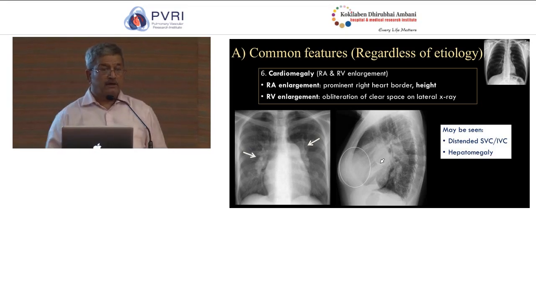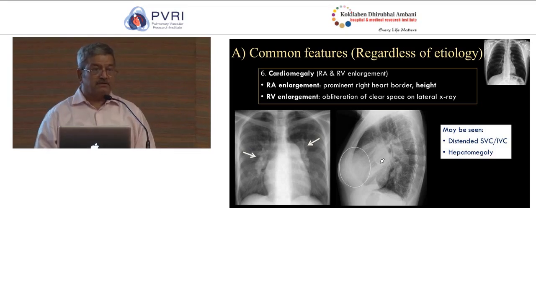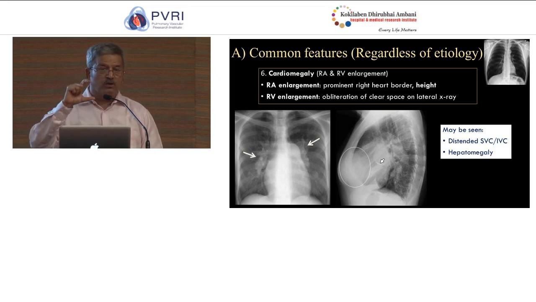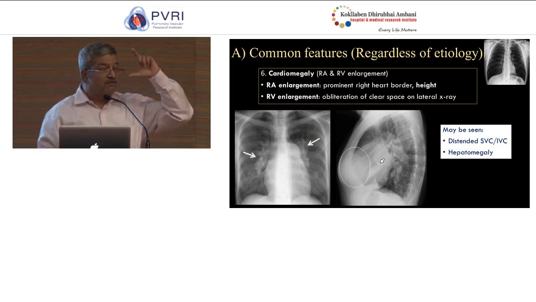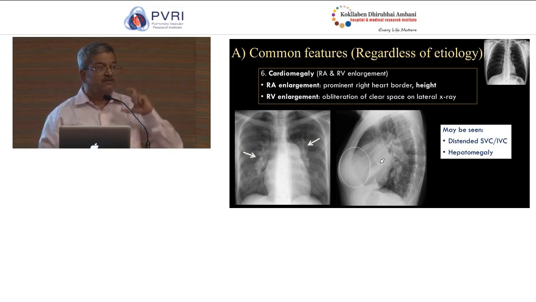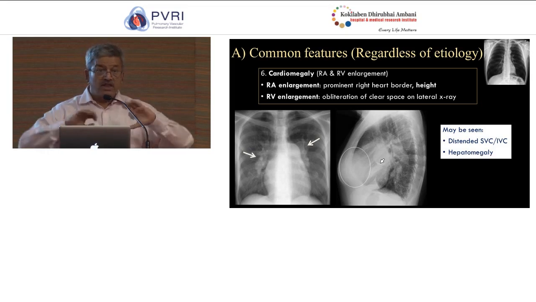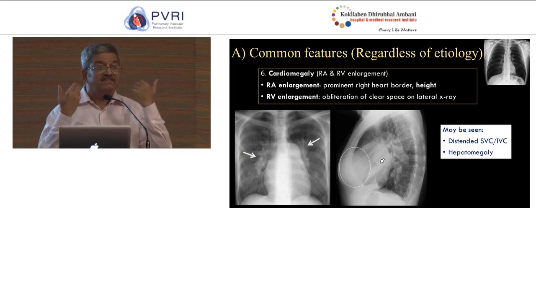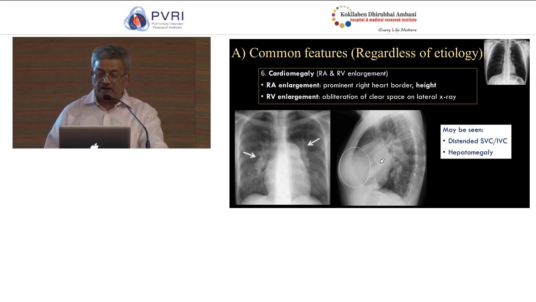In normal patients, the distance between the lower two lines is less than the distance between the upper two lines. In other words, the width of the pedicle is much more than the width of the heart. When the reverse happens, RA is always said to be enlarged, and this sign is very specific for right atrial enlargement.